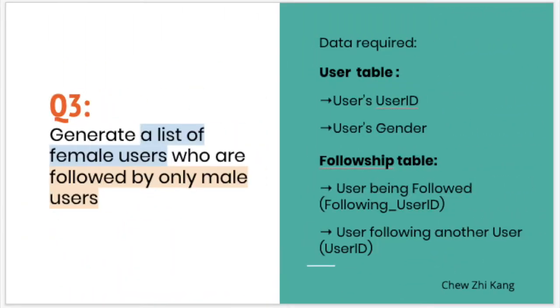For SQL question 3, we need to generate a list of female users who are followed by only male users. We require the user's user ID and user's gender from the user table, and following user ID which refers to the user being followed, and user ID which refers to the user that is following another user from the followership table. Moving on to the explanation.